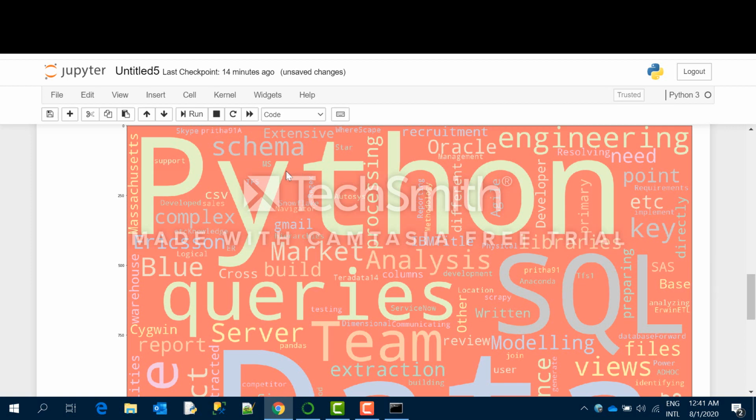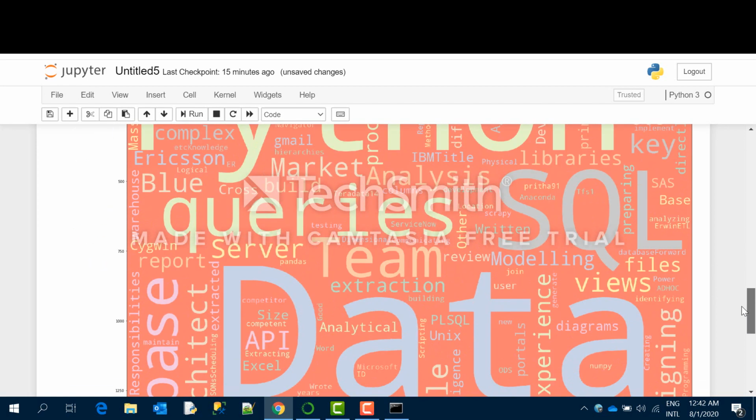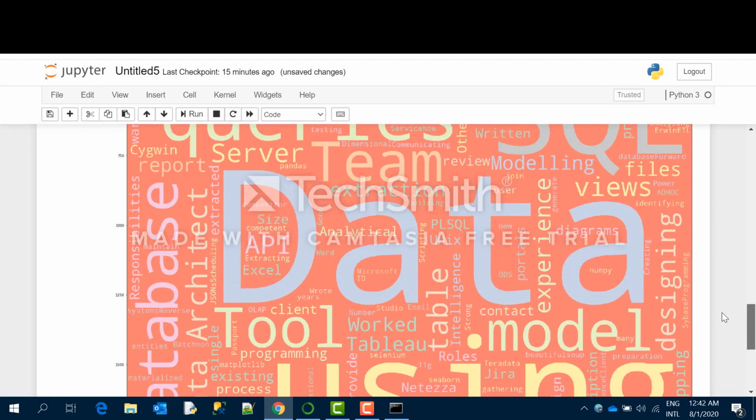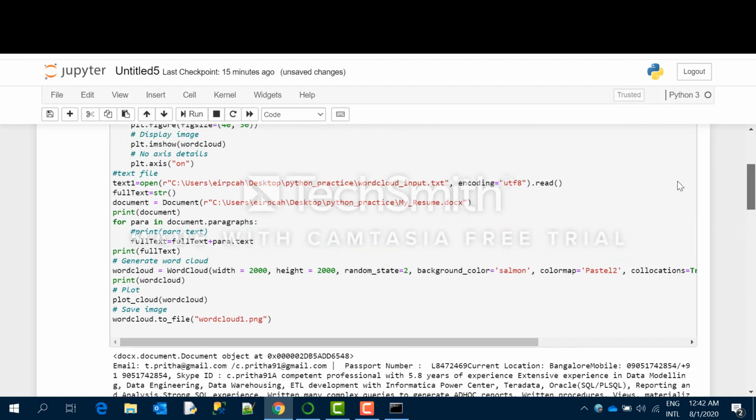But if you see, the fonts of the words are the same. Whatever was bigger in the previous word cloud is bigger here also. So only the things got a bit scattered, nothing else happened. But still you can understand data, SQL, Python, queries, these are the most used words in my resume.